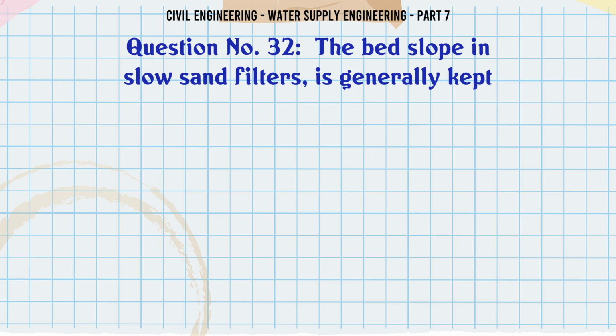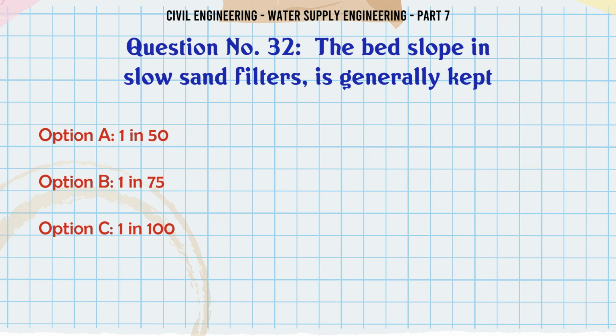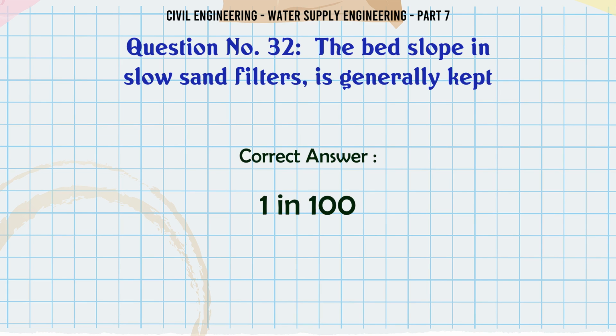The bed slope in slow sand filters is generally kept A. 1 in 50, B. 1 in 75, C. 1 in 100, D. 1 in 200. The correct answer is 1 in 100.